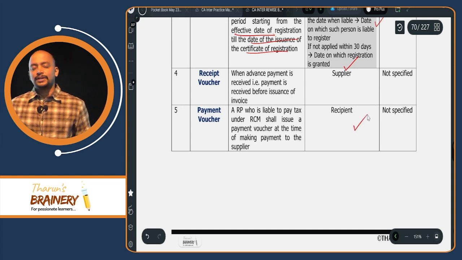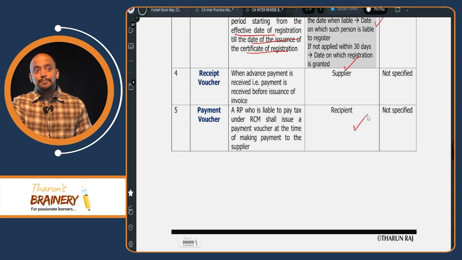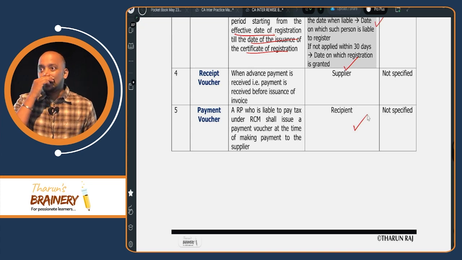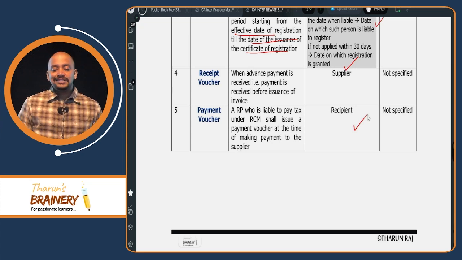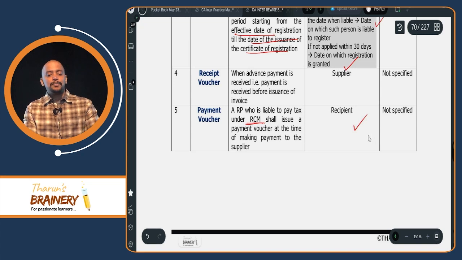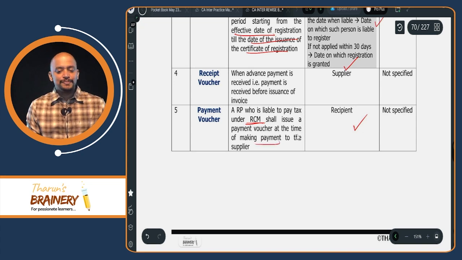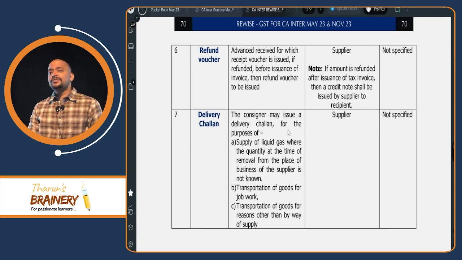Then payment voucher. Payment voucher is given by whoever is making the payment? The recipient. So the recipient will be giving the payment voucher to the supplier in case the transaction is covered under RCM. When the transaction is covered under RCM, the recipient will be giving a payment voucher to the supplier at the time of making payment.